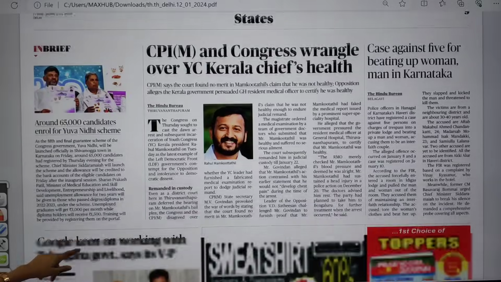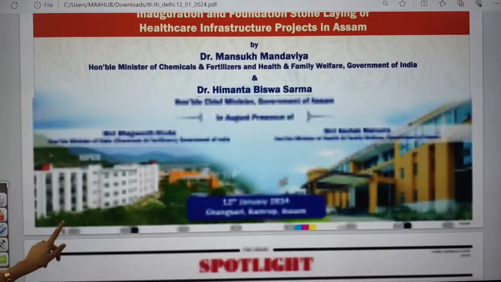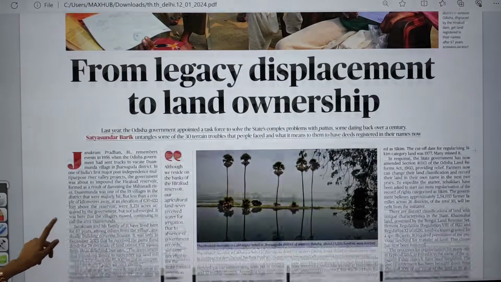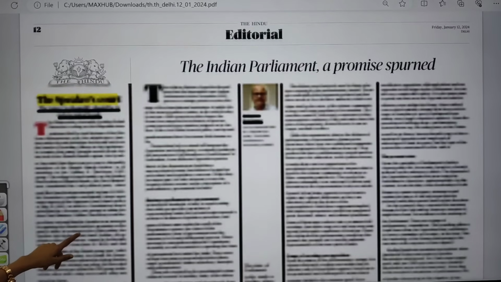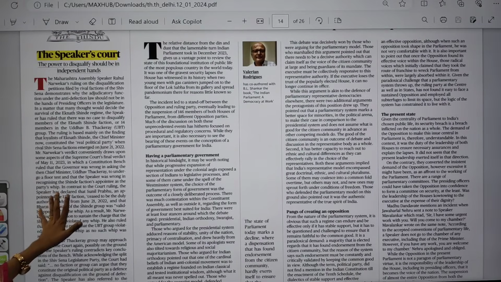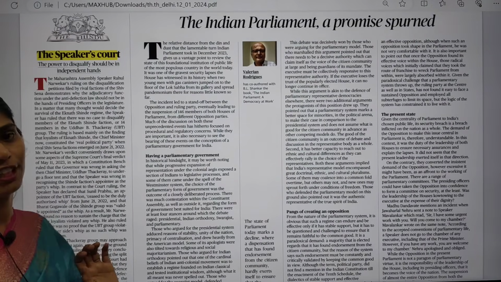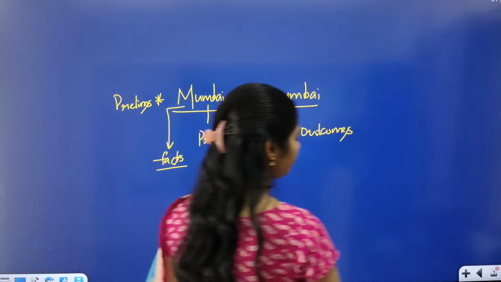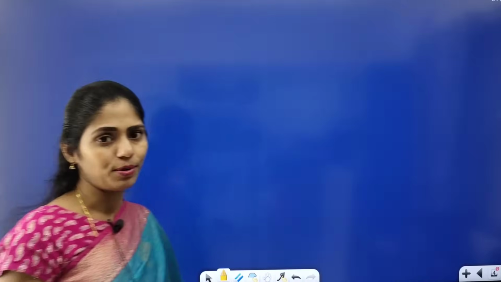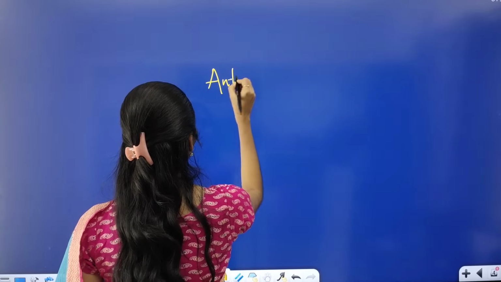So you can move directly onto this editorial page itself. Yes, in this editorial page, the first article is about the anti-defection law and the role of the Speaker. This article is very important from your polity, okay? So it is talking about the anti-defection law.